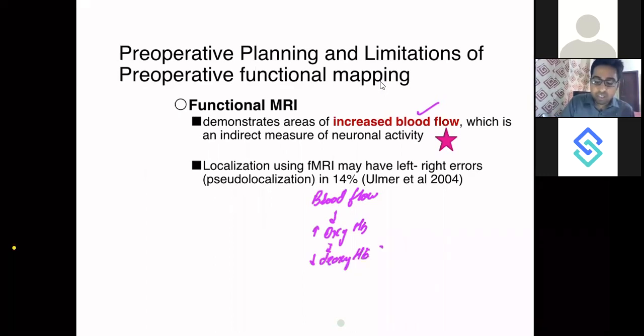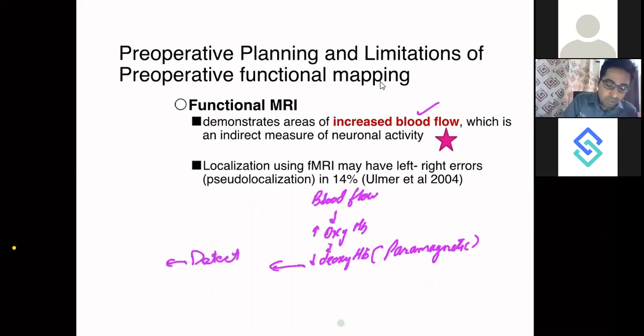Now, deoxyhemoglobin is paramagnetic. So the MRI is able to detect this change and show it in its T2 weighted images, and the area which was stimulated and tested will appear bright.